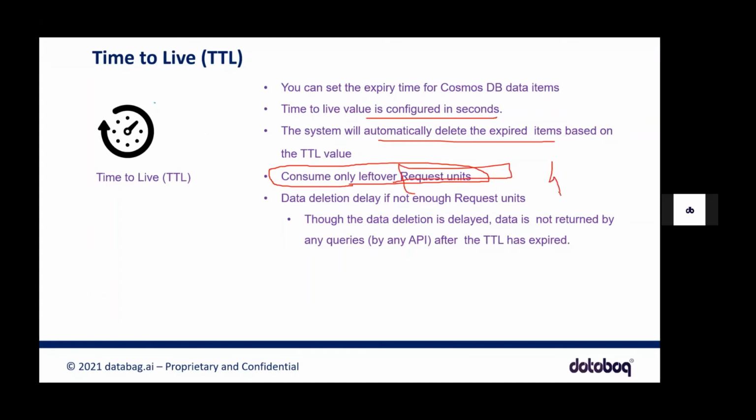It will try to consume the leftover request units. Let's say you already have 400, which we've defined. We've already consumed 300 request units for some other system, and there are only 100 request units left. It will utilize those 100 remaining request units to delete. If the request units are not sufficient to delete that data, it will mark it as soft delete. You cannot still retrieve the data, but once it gains all the request units it needs, it completely deletes the data.